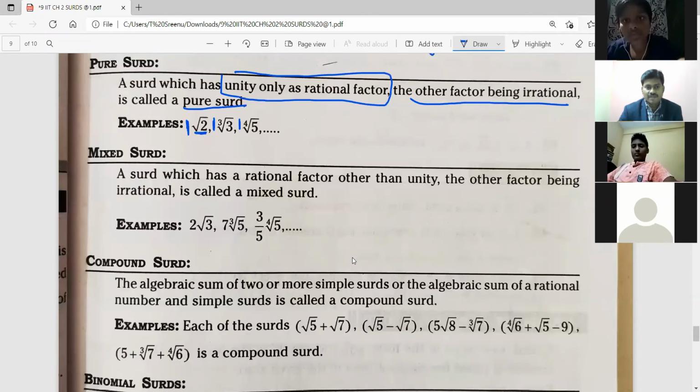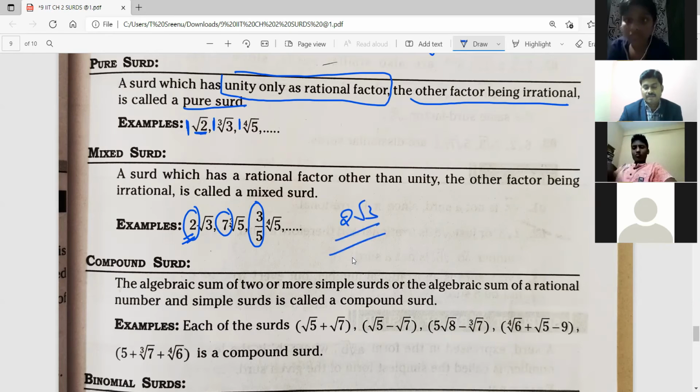See, here 7 is there, here 2 is there. Then a combination of rational and irrational. But we don't have any plus and minus, that will go to a different definition. It is a factor like this, only have to remember. Rational and irrational, okay, mixed surd. Pure and mixed are opposite. There will be no number here, here is a number. That's all.